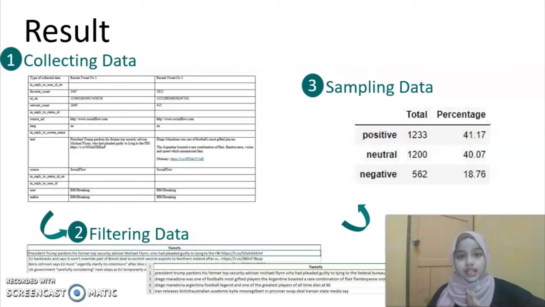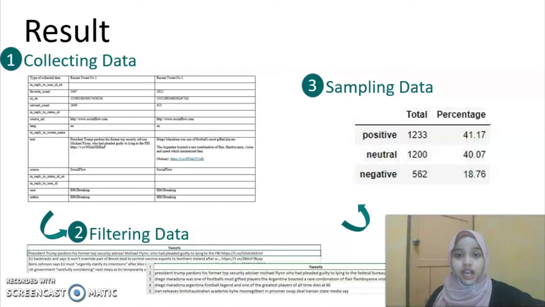Now I will present the results of my project. For collecting data, I was able to collect about 3,000 raw data from Twitter from 10 top newspaper accounts in the world. From these accounts, I can collect content like the source name, URL, the text, and many more. From this collected data, I go to filtering data to remove the raw data. So it comes out with clean data, and I go to the third step, which is sampling data.